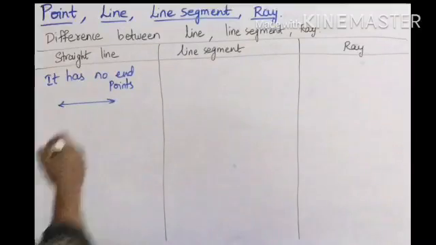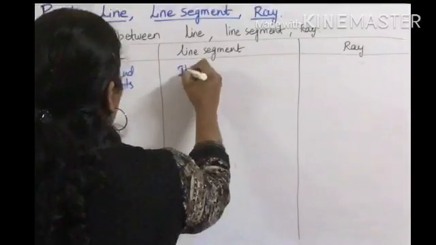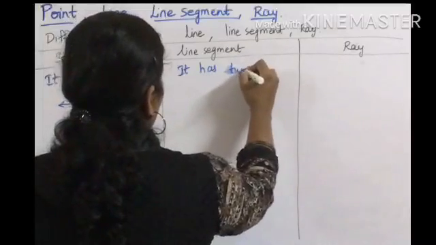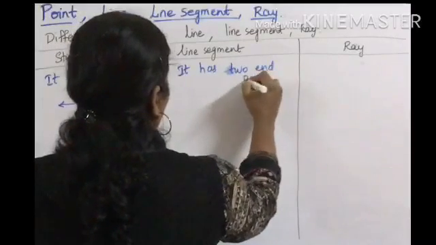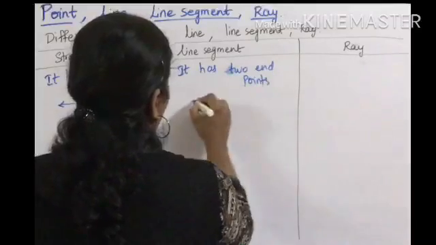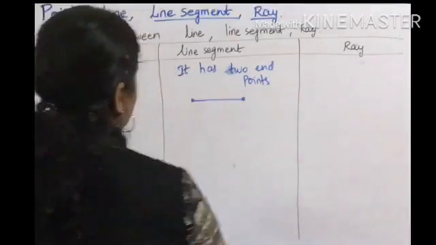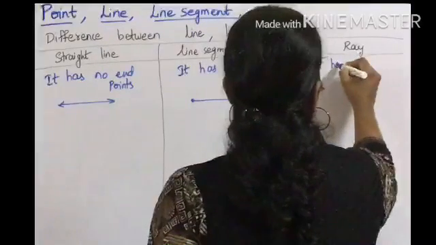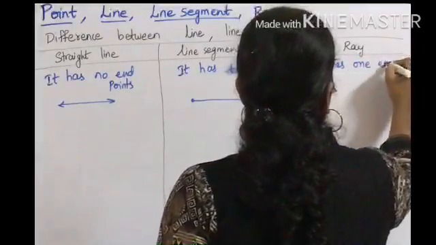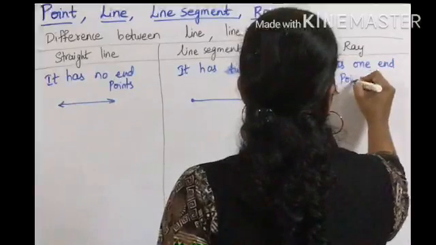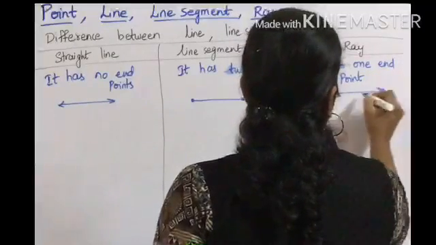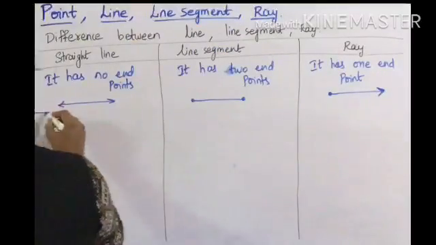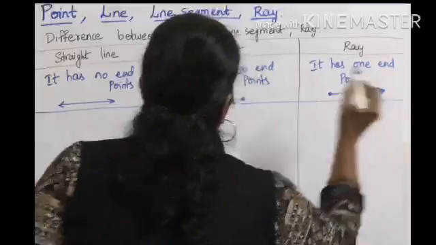No end point. And what about the line segment? It has two end points. Means how it is represented like this, right? And coming to ray, it has one end point. How the ray is represented? One end point and one extending point. That is the main difference between the line segment and the ray.